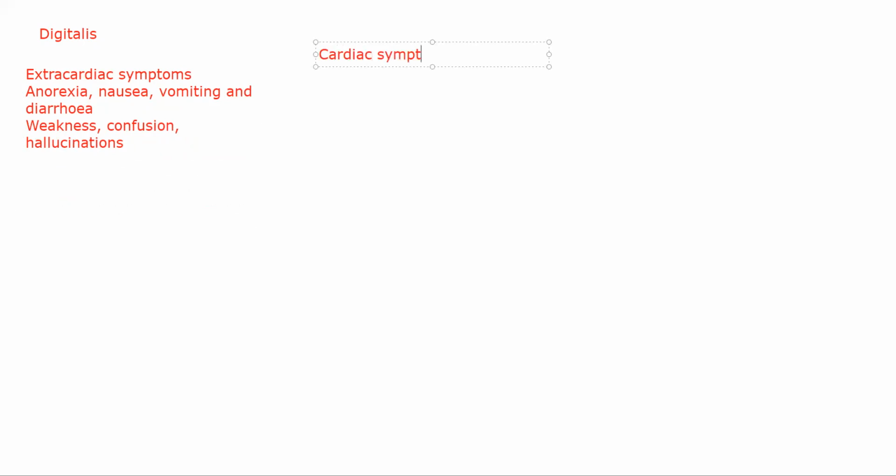Cardiac symptoms. These will be several types of arrhythmias. The patient can have bradycardia or bradyarrhythmia, or they might have AV block. Okay. Ventricular tachycardia or fibrillations can occur especially if the patient has hypokalemia. What happens is if the patient is hypokalemic, if they have a lower amount of plasma potassium, in that condition digitalis toxicity increases or it enhances.